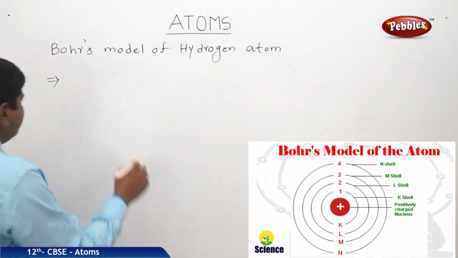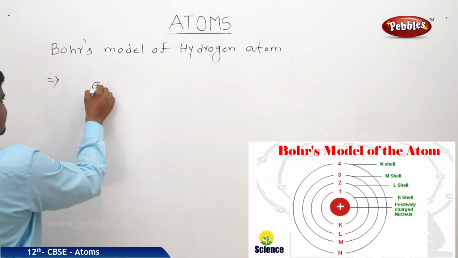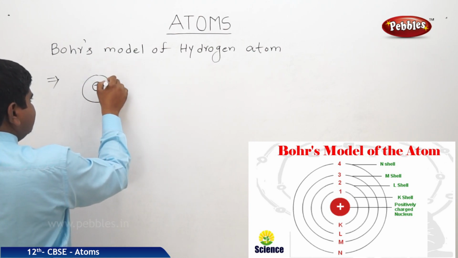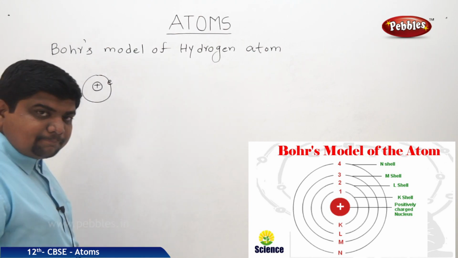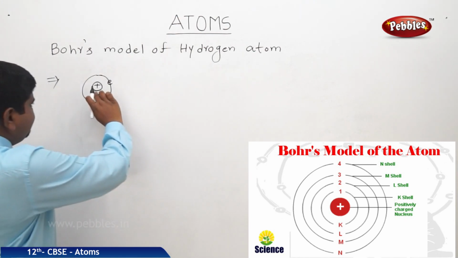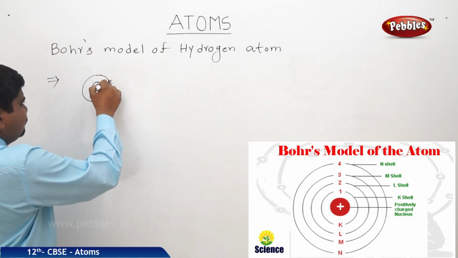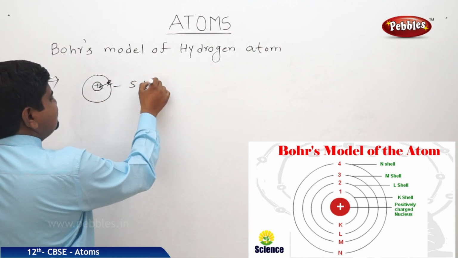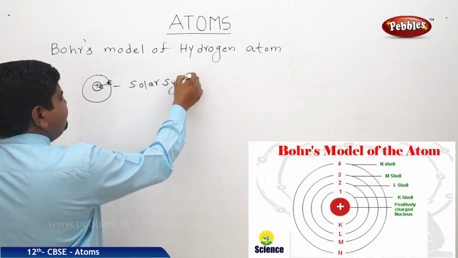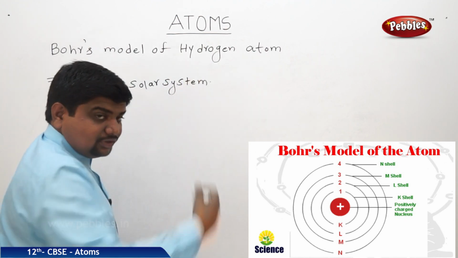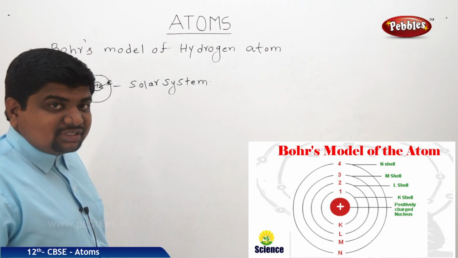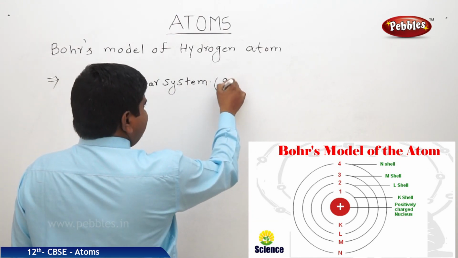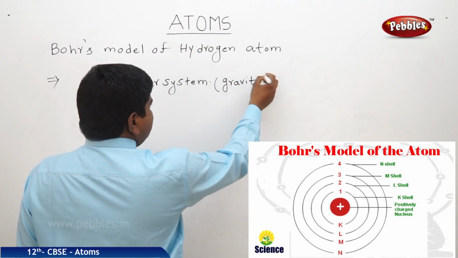Actually, in Rutherford's model, the nucleus contains positive charge, so electrons are stable around the nucleus, and this structure is similar to the solar system. These are all the views and expressions of Rutherford about his atomic structure model. In the solar system, gravitational force is the key to hold the solar system stable.